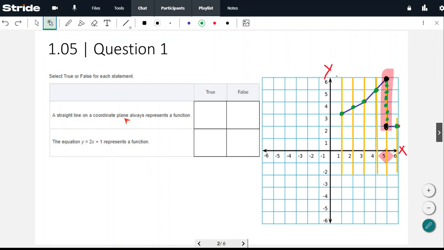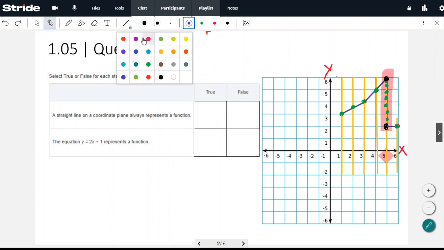So a straight line on a coordinate plane always represents a function. Well, that is mostly true. We could say mostly true, but there's one line which you might already have clued in on. There's one line that will not pass a vertical line test, and that is a vertical line.